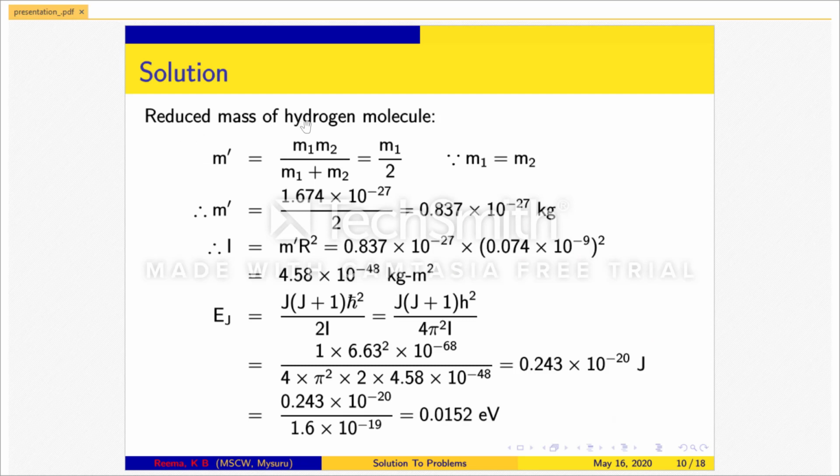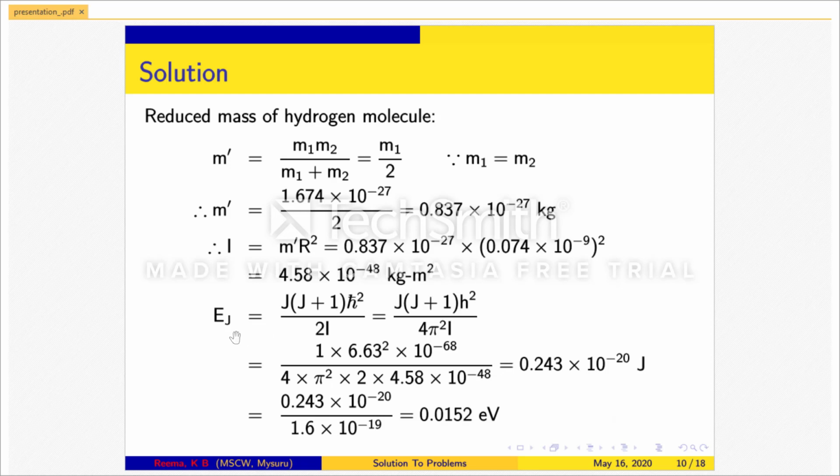Solution. Reduced mass of hydrogen molecule, that is m dash, is expressed as m1 into m2 divided by m1 plus m2, which is equal to m1 by 2. Since m1 is equal to m2, we get the value of m dash as 0.837 times 10 to the power minus 27 kg. We know that moment of inertia I is equal to m dash into r square, where m dash is the reduced mass. We obtain the value of moment of inertia as 4.58 times 10 to the power minus 48 kg meter square.